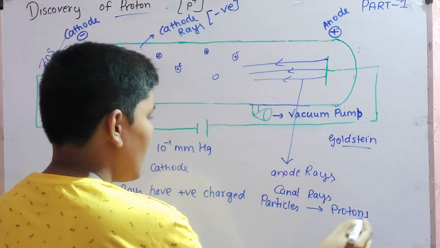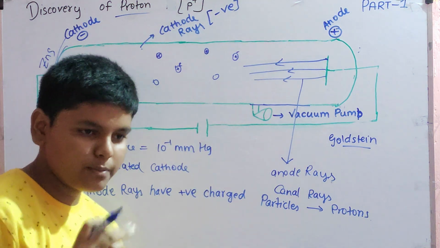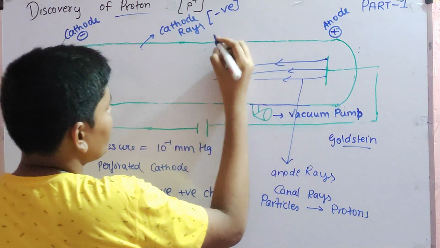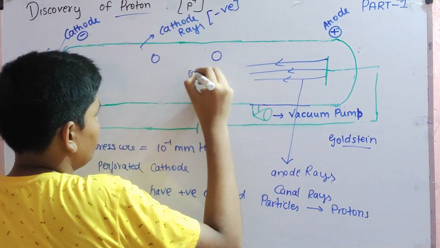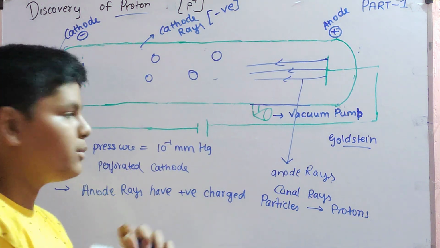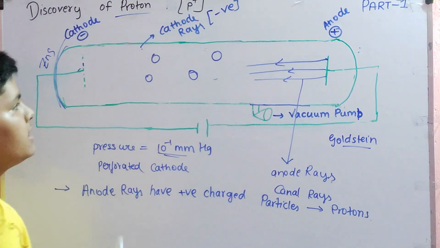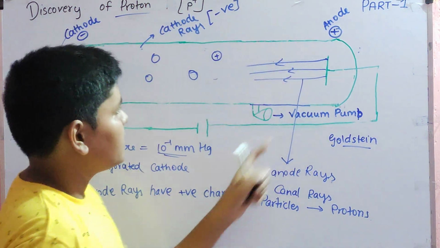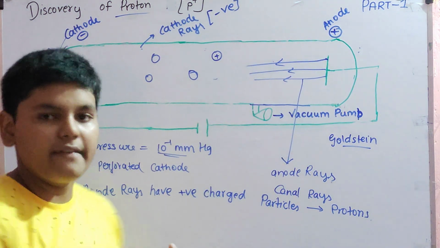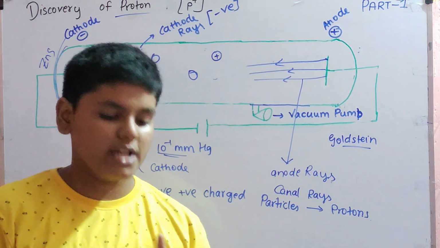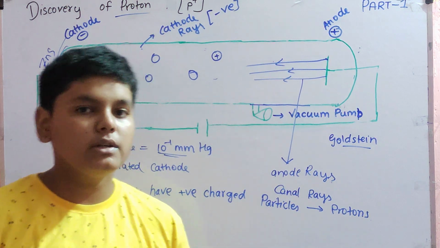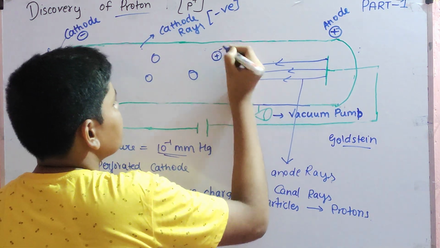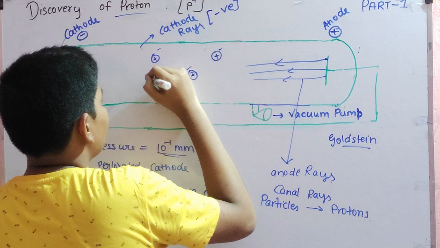Now try to understand how the protons were discovered. Understanding this requires some logic. For example, you take one atom, because these are gases, and gases are moving here and there because the pressure is very low, that's why they are able to move somewhat. These rays hit on this. The proton has positive charge. An atom has two charges, positive charge and negative charge, according to that time. One was electron, which was discovered, and one was proton, which is being discovered. So it means it has positive as well as negative.